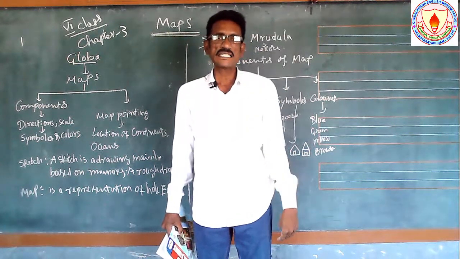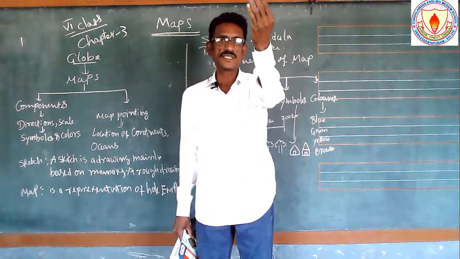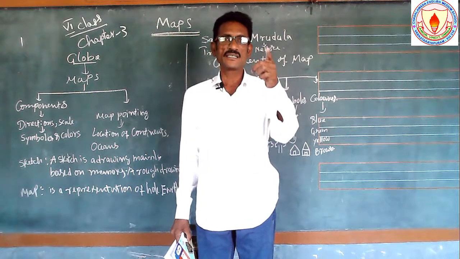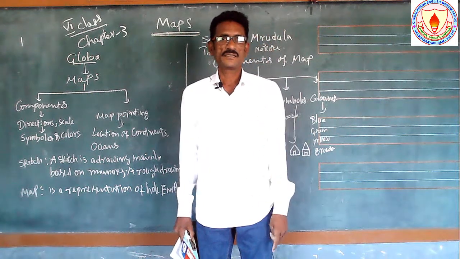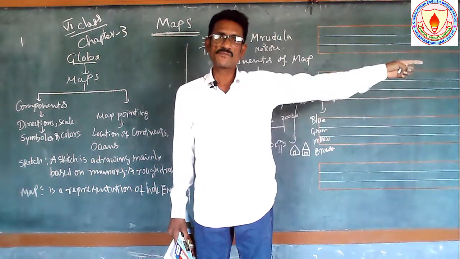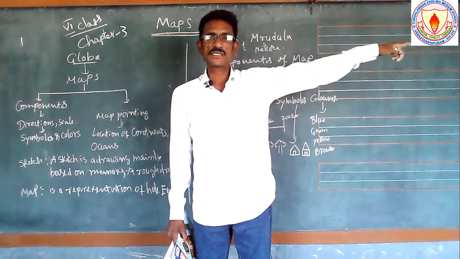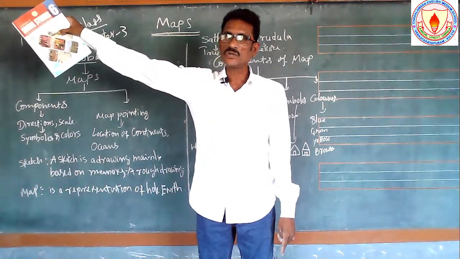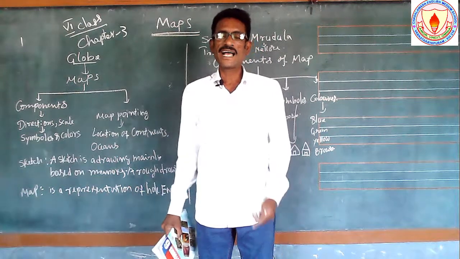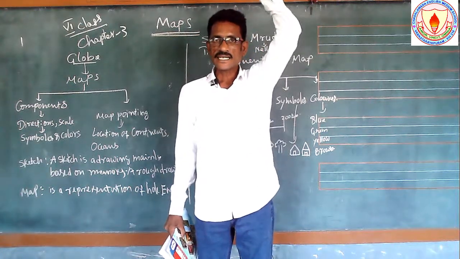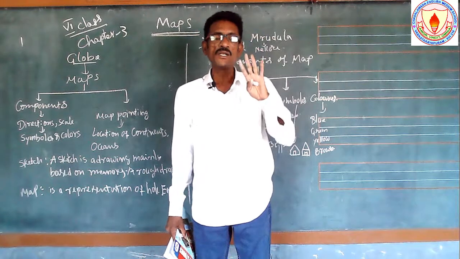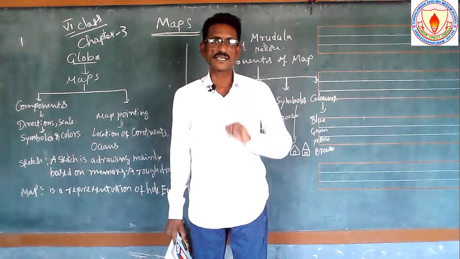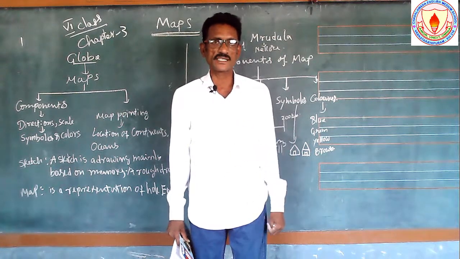So here what is the east? This is the opposite of the sun. My face is opposite of the sun. It indicates the east direction. And what is the left here? Left hand shows the north direction, and right hand shows the south direction. And behind me is the west direction, and these are the main four directions. How many directions are there? Four directions are there. Just once more I am going to explain the directions.